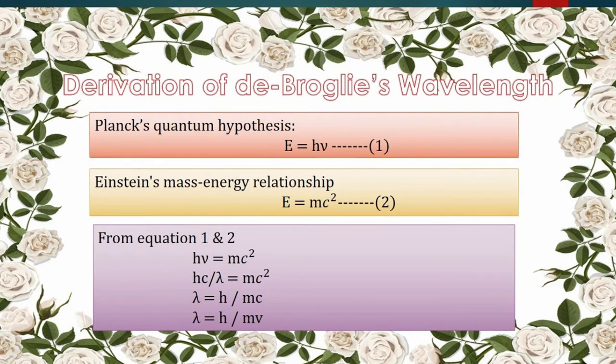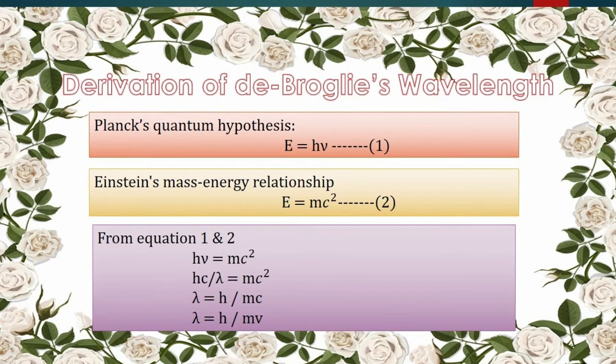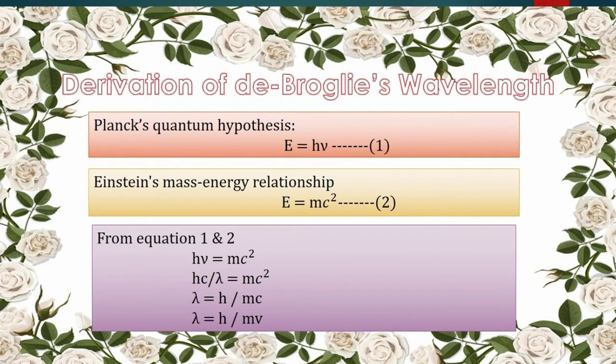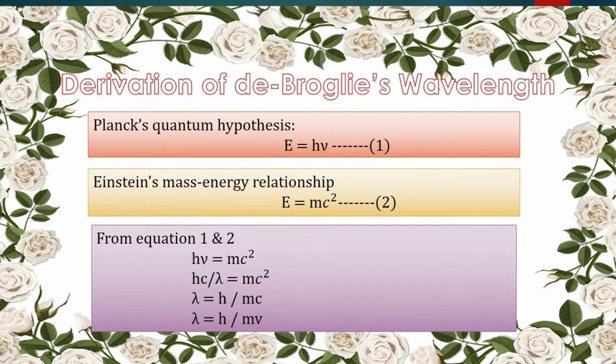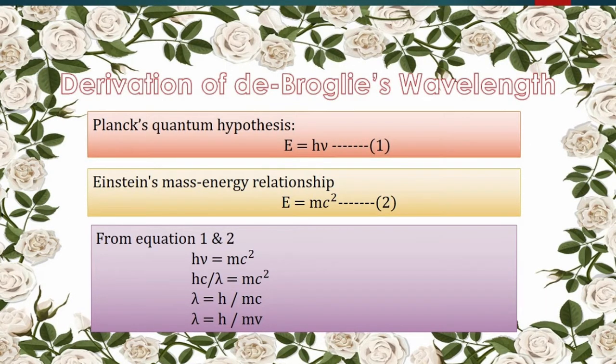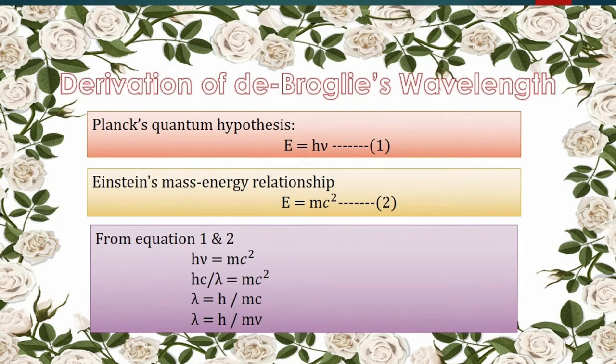When I remove the proportional symbol, we substitute the proportionality constant, and here that proportionality constant h is called universal constant or Planck's constant, and the value of this Planck's constant is equal to 6.626 into 10 to power of minus 34 joule second.